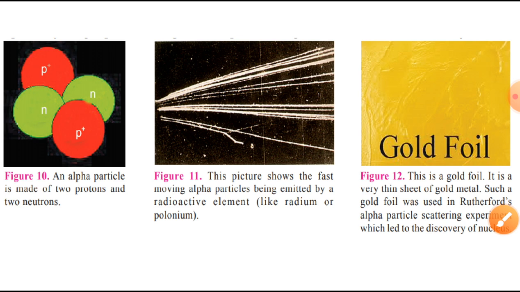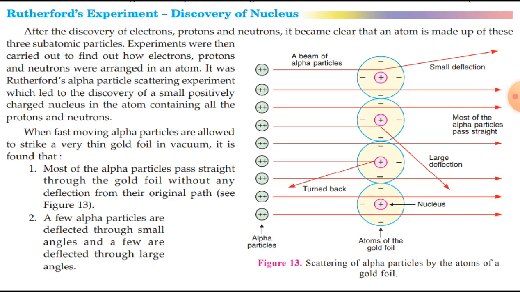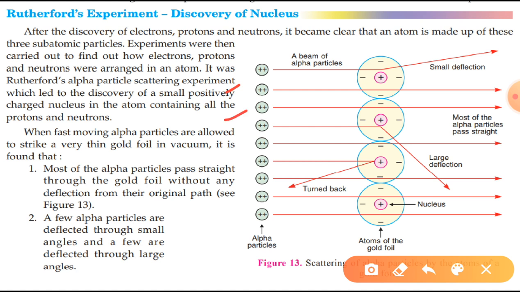Now, during this experiment, the observations were: most of the alpha particles pass through the gold foil without any deflection from their original path. Here in this picture you can see many alpha particles are going straight. A few alpha particles were deflected through an angle. You can see this alpha particle is deflecting with a small angle. So, one alpha particle in about 12,000 alpha particles was such that it was rebounded. It went and it came back in the same path.